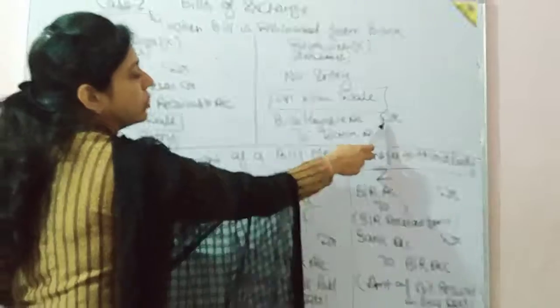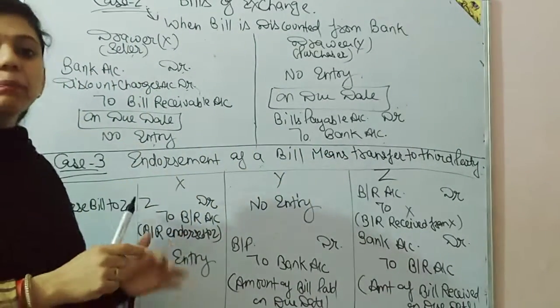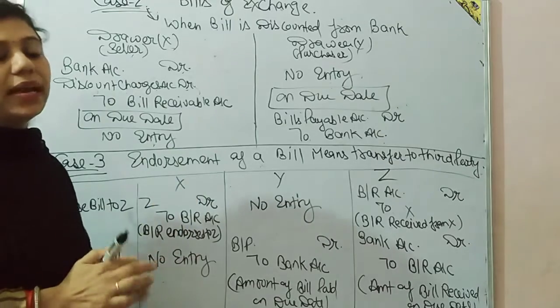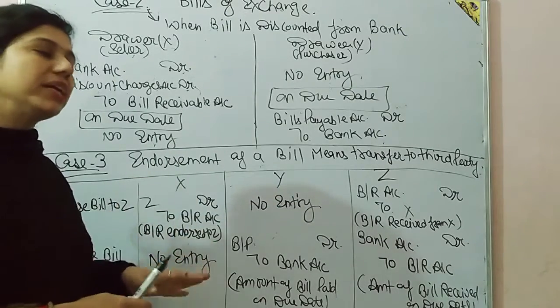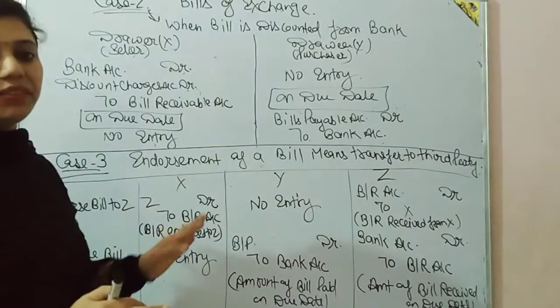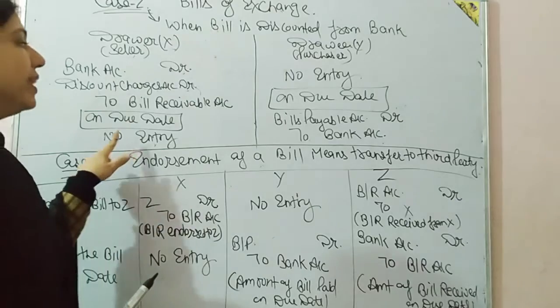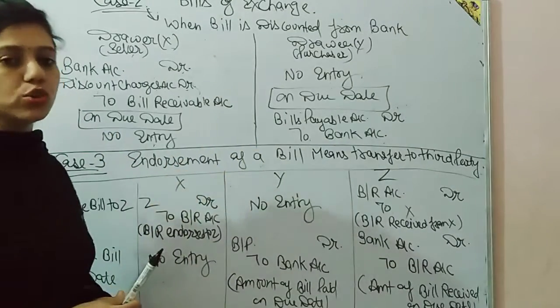Bills payable account debit to bank account. And who receives the payment? The bank will receive the payment. And there is no need to do the entries in the books of the bank. Ultimately, the bank will collect that amount. So the bank's entry will not be asked. Only the entries in the books of the seller and purchaser will be asked in the question.